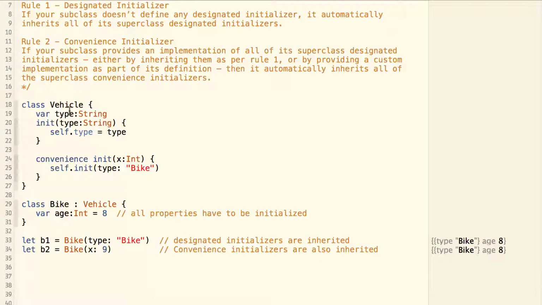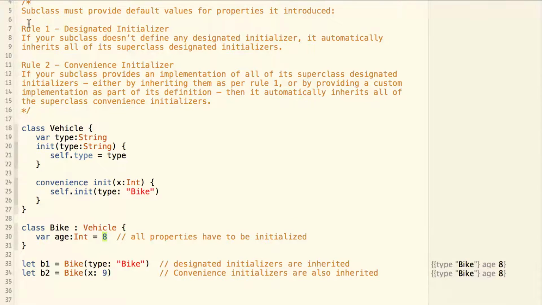We have a class Vehicle and it has a designated initializer and a convenience initializer. And then we have a class Bike, which is inherited from Vehicle, and Bike has a property age, which is a new property that it has introduced, and we have provided a default value for it. So this is the precondition for the initializer inheritance to happen.